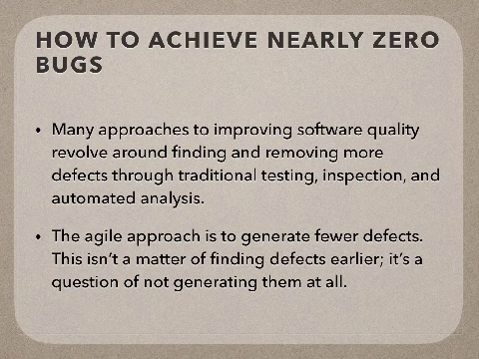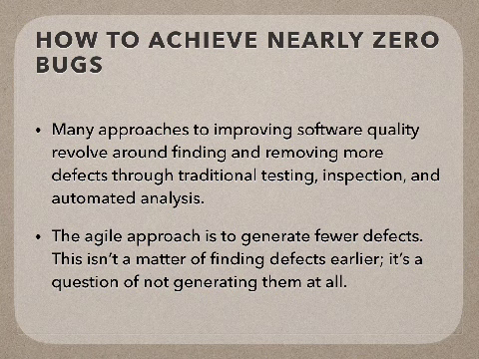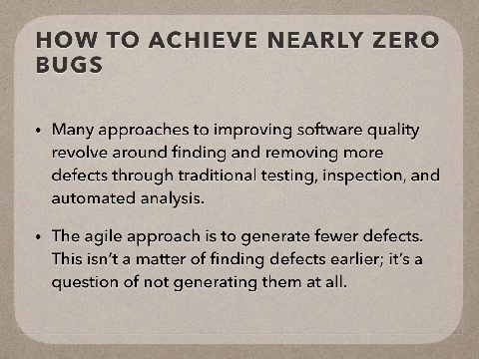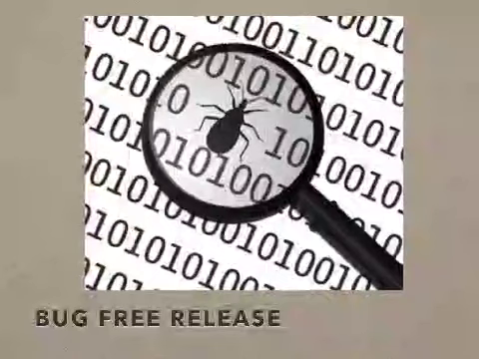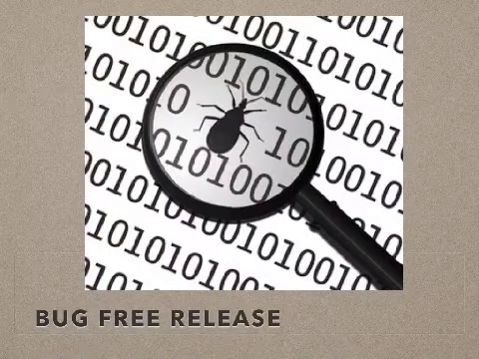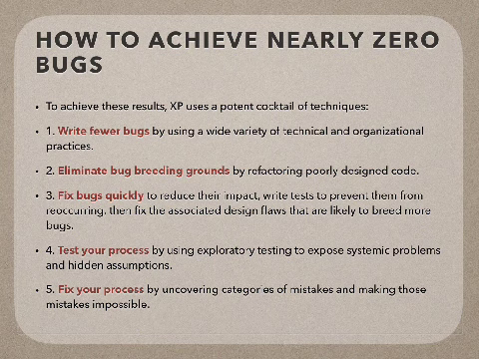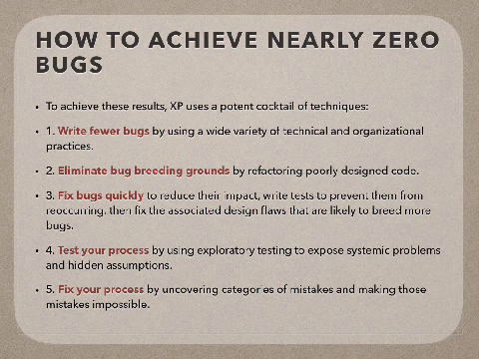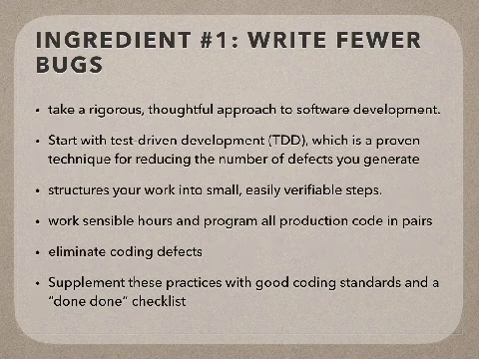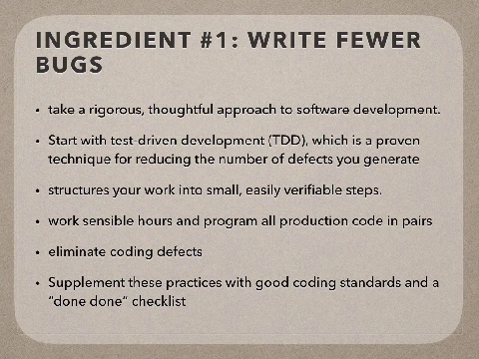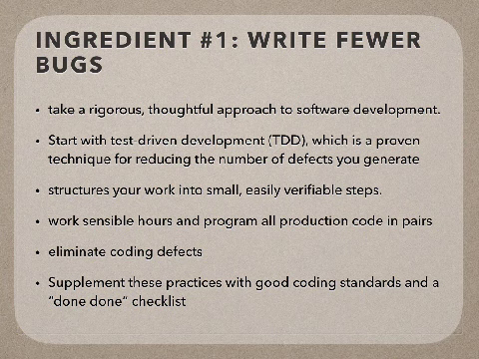Now, to achieve this, how do we achieve these nearly zero bugs? To achieve zero bugs, we have to concentrate on 5 principles. As I said, the first principle is to write fewer bugs, eliminate bug breeding grounds, identify bugs quickly, test your process and fix your process.